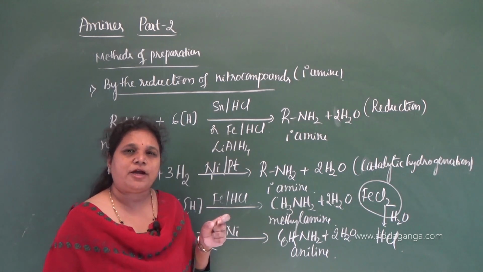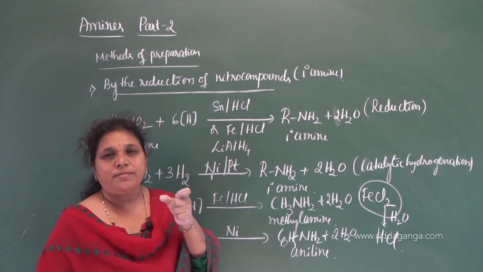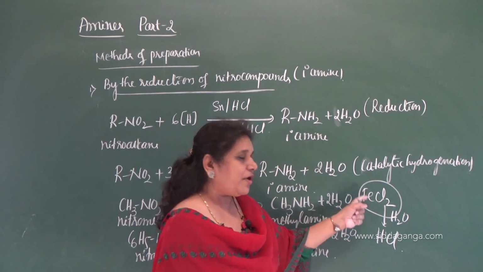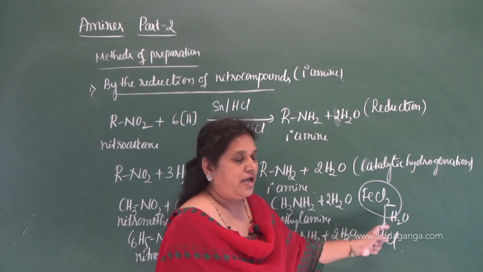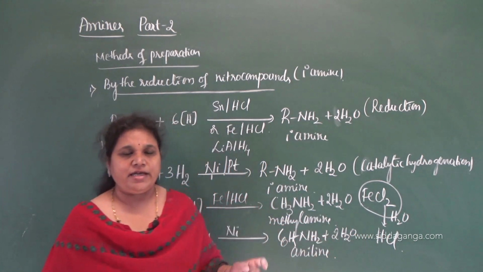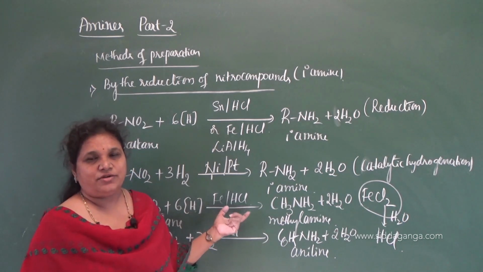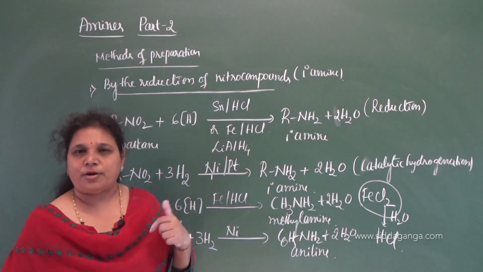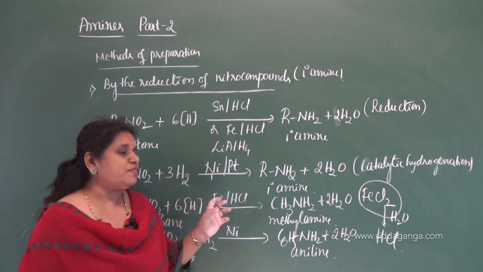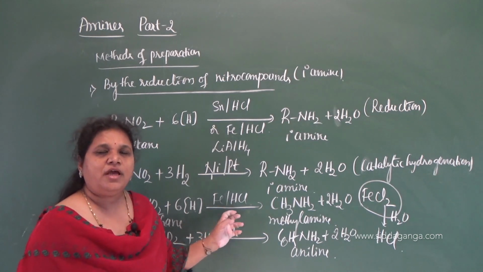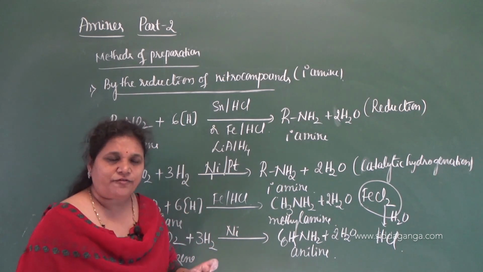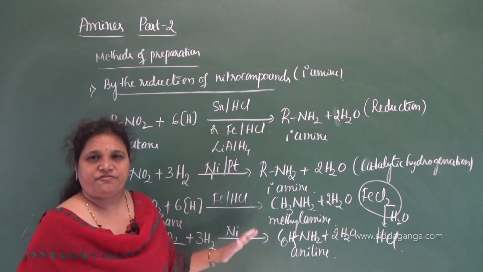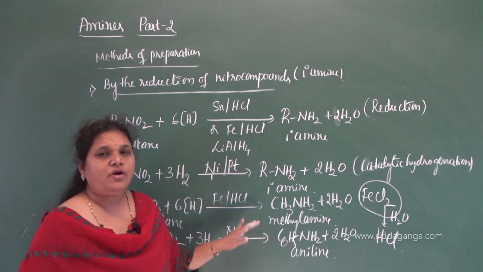So to start the reaction, if we use a very minimum amount of HCl, that is enough, because further during the reaction the ferrous chloride so formed is hydrolyzed to liberate HCl, and that HCl is utilized during the further reaction. Therefore, a very small amount of HCl is sufficient in order to start the reaction. Therefore, reduction using scrap iron in HCl is preferred for the reduction of nitro compounds.